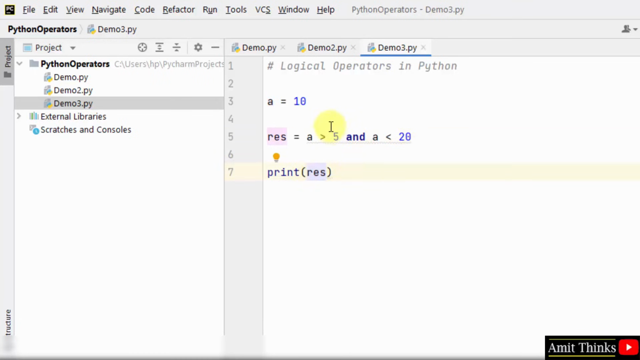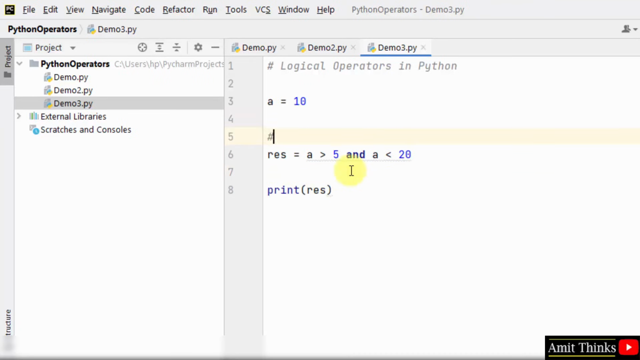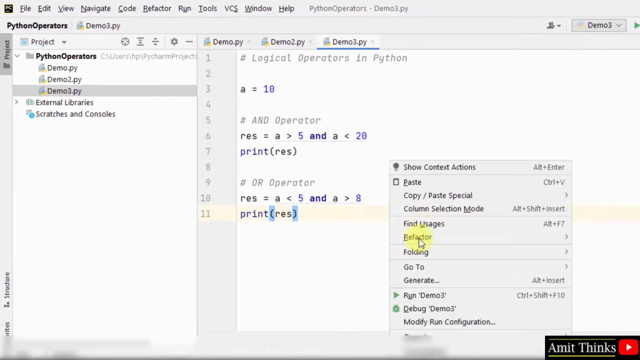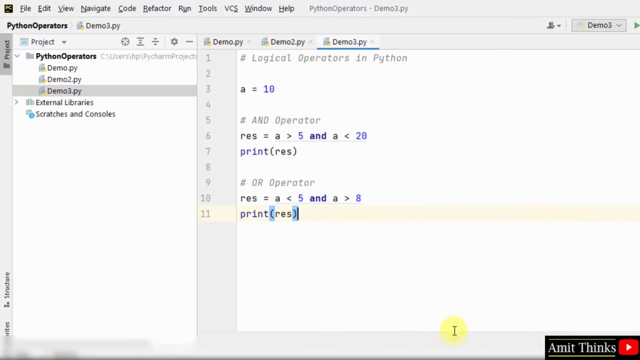Now let us check for our OR operator. I'll check for OR operator in the same way. So herein you can see we are checking for OR operator. Herein the value of a is less than 5. No, this is false. But the value of a is greater than 8. That is, the value of a is 10. That means greater than 8. Therefore, OR operator will return true, because under OR we only want a single true statement.